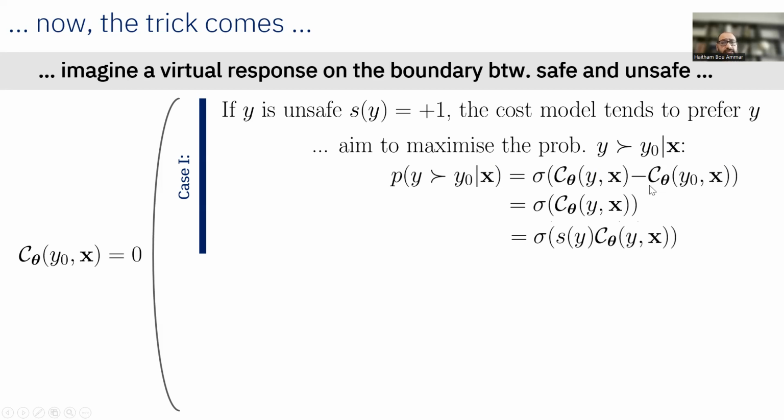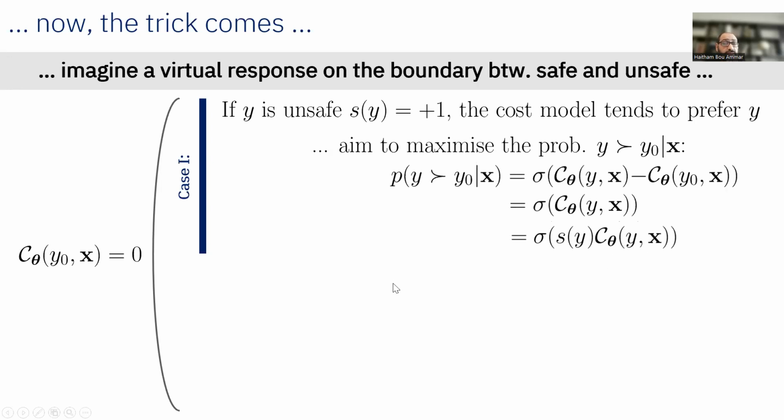But notice that c theta of y0, x is equal to 0 by our definition, meaning that the probability of y being better than y0 given x is simply given by sigma of c theta of y and x. Okay. Now the idea here is that since s of y is equal to +1, that's my binary variable, then this is equal to that. So now you have sigma of s_y times c theta of y and x.